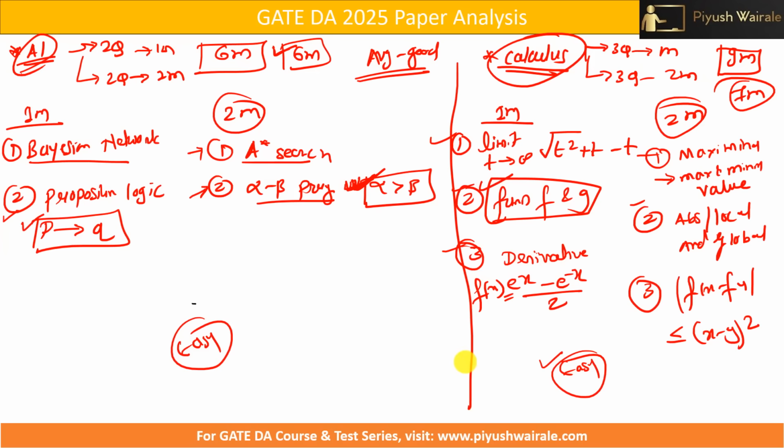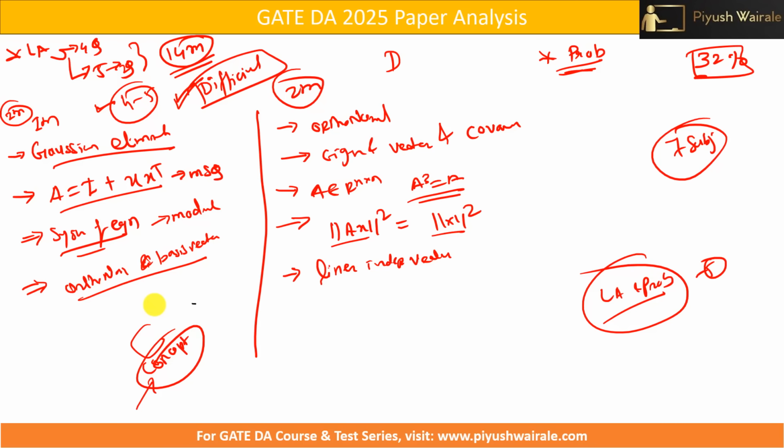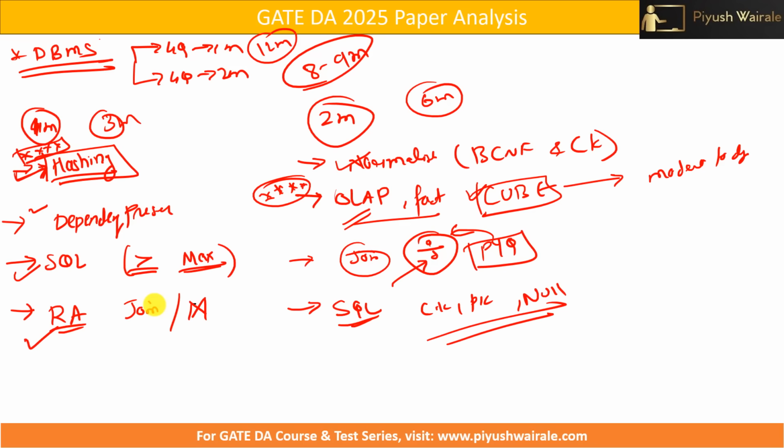And I will add the remaining topics that are not there in the course, like hashing, then this OLAP part, and then LA and the probability part. So we're going to add these topics as well. So the course is going to get updated every year as we see new questions or new topics coming.